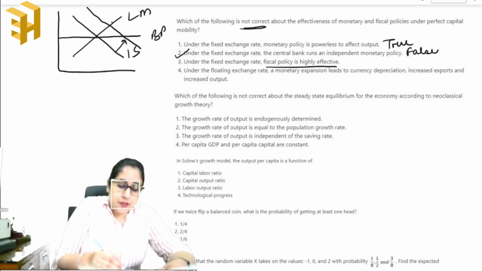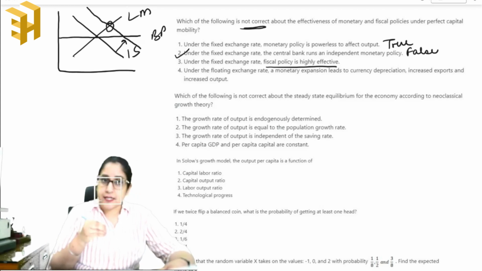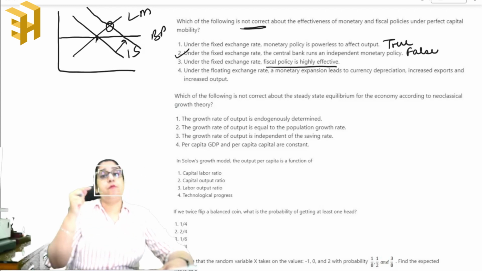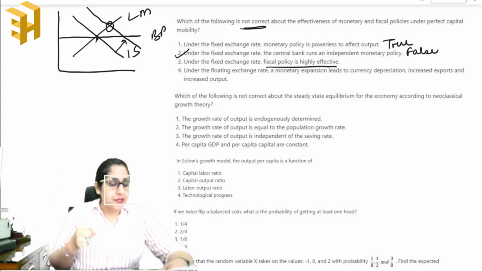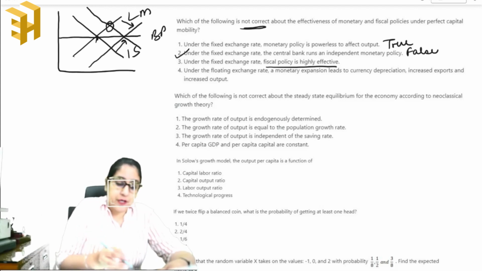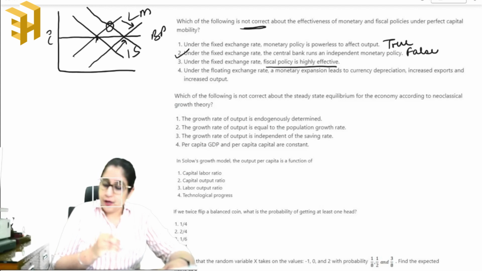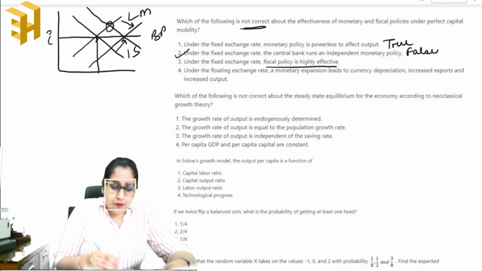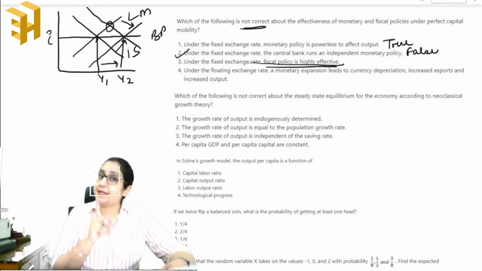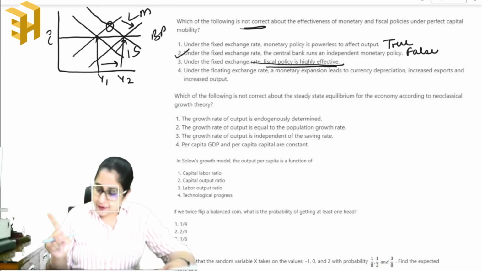So now the domestic interest rate is more than the world interest rate. As a result, the capital will flow inside the economy. So this will shift the LM curve rightwards. So now the interest rate is restored, but the output has increased. So fiscal policy is highly effective in case of fixed exchange rate.